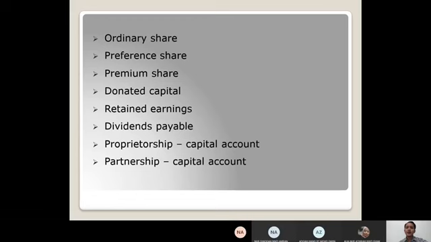Okay, next is donated capital. Donated capital is an asset given to an entity as a gift. This amount is recorded at its fair value as of the date when the gift was received. For example, a manufacturing company received a parcel of land as a gift from a local community when the business agrees to construct a facility there.